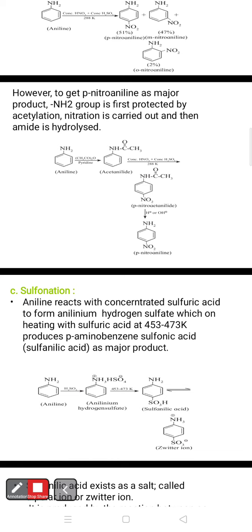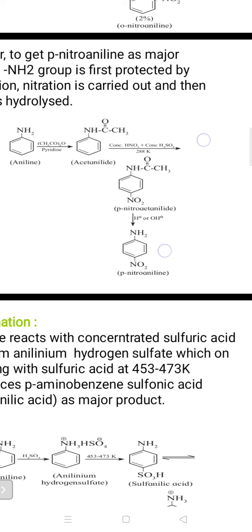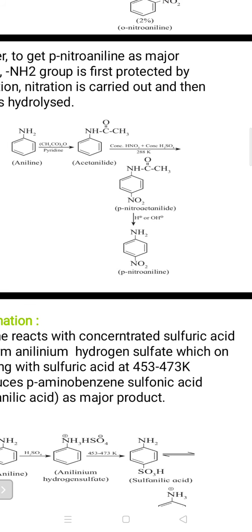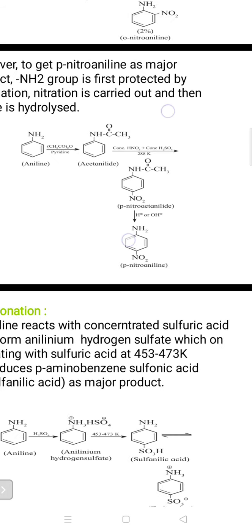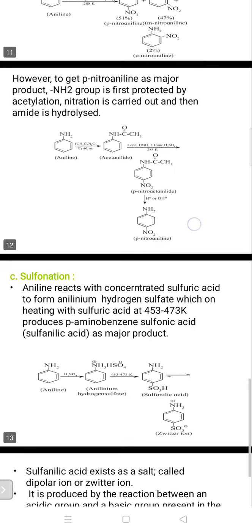Acetanilide, the benzene with NH-CO-CH3, reacts with concentrated H2SO4 and concentrated HNO3, the nitrating mixture again, at about 288 Kelvin. Then it gives para-nitroacetanilide, which on hydrolysis with either acid or alkali gives para-nitroaniline. So this is the course of this reaction. Later on we'll see sulfonation.